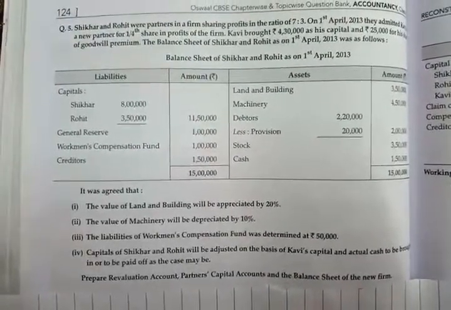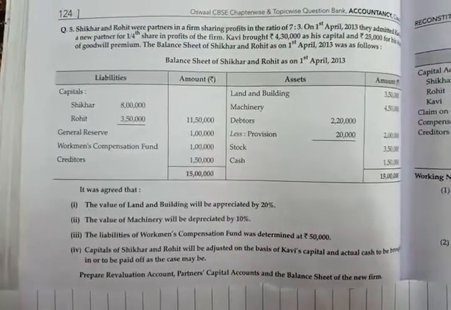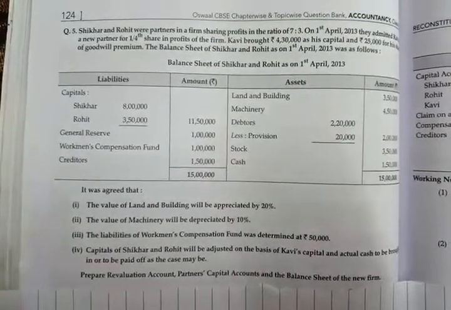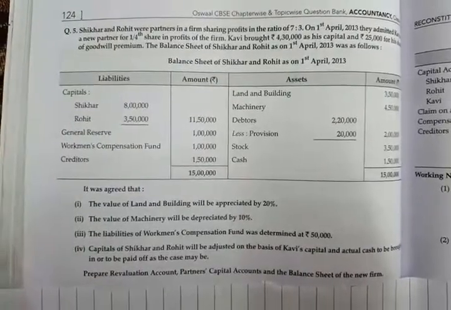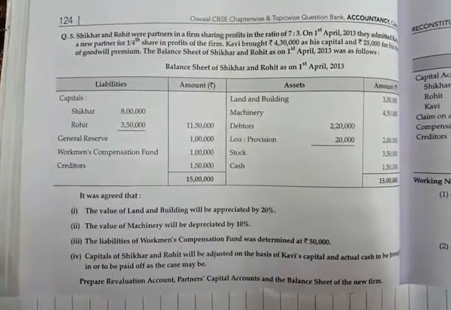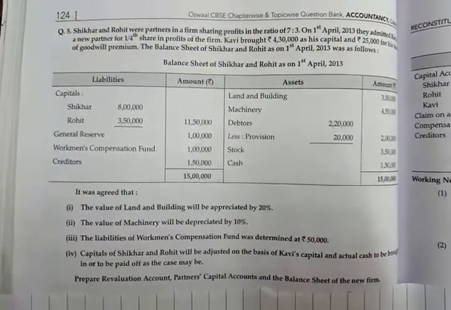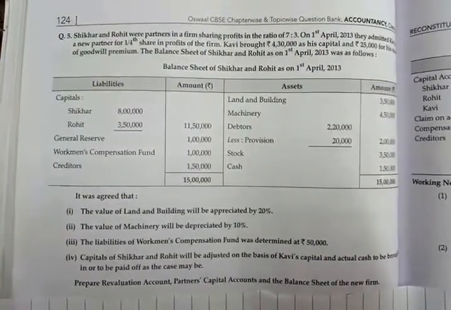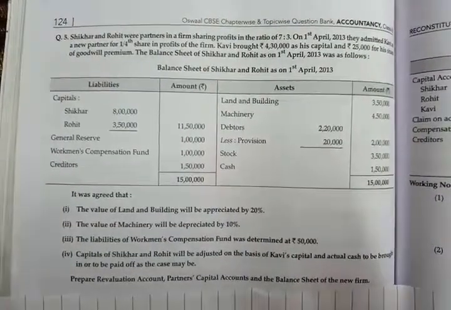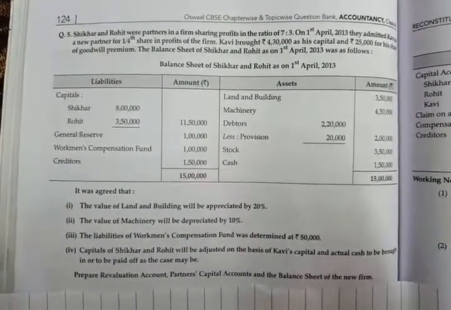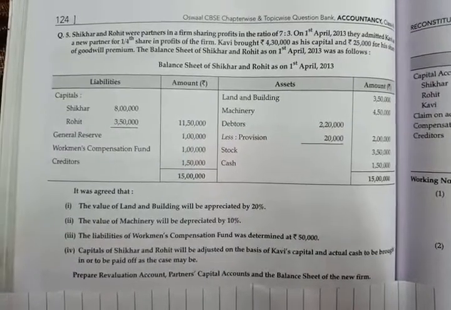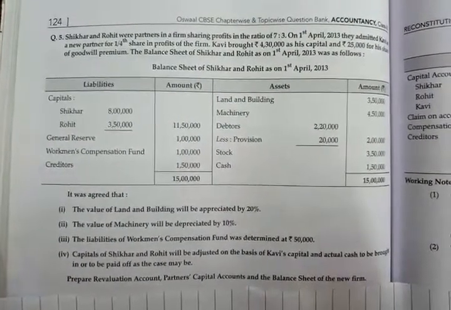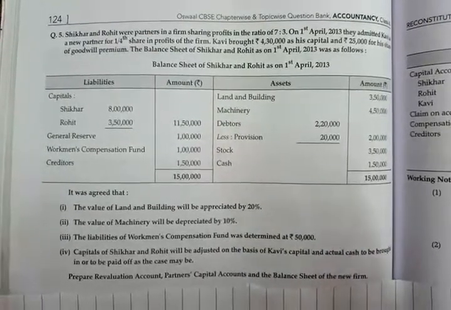So while solving the problem, we have to transfer remaining 50,000 from workmen compensation fund to partners capital account in their old ratio. In the last adjustment, they told us to adjust the capitals on the basis of Kavi's capital. So for adjusting capitals in new profit sharing ratio, first we have to calculate new profit sharing ratio, and then we'll make adjustment taking Kavi's capital as a base. So let us start now.